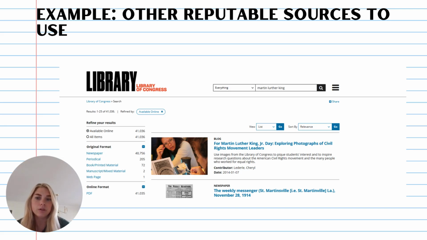This is also another reliable source that students can use for their research project on the civil rights movement. Library of Congress provides real historical documents, pictures, and gives trustworthy information created by experts who preserve history.